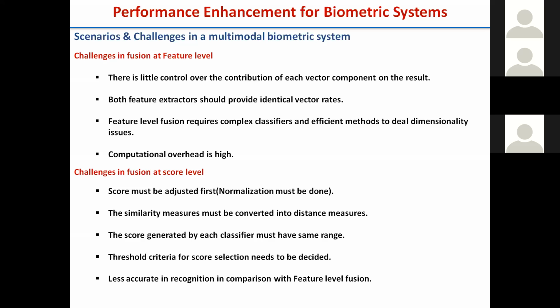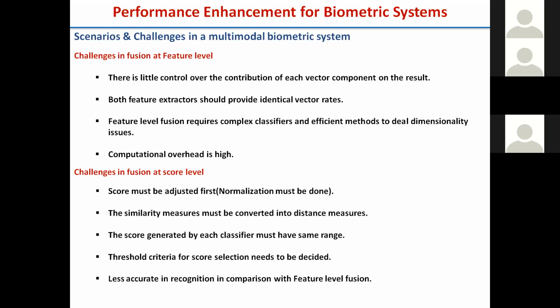Score means one classifier has already compared with its own template, and the other classifier has also compared with its own template, giving the scores S1 and S2. How do we combine S1 and S2? Now S1 and S2 should be normalized first. That normalization should be there.